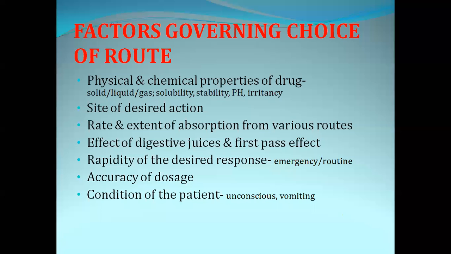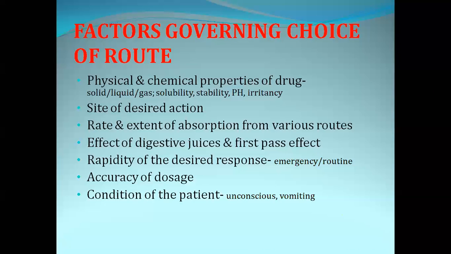Now, if the patient is unconscious, can you give a tablet to an unconscious patient? We cannot, because he cannot swallow the tablet. So in this condition, what can we do? We can administer the drug by the parenteral route. Now, if the patient has vomiting, in this condition can we give the tablet through the oral route?